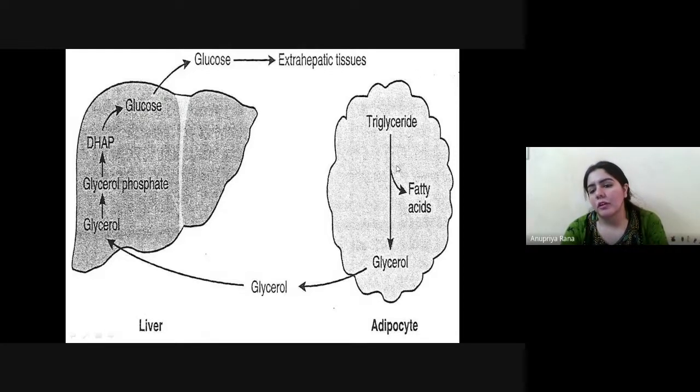Now this triglyceride is converted into glycerol. Now this glycerol will go into the liver cell. Why are they all going to the liver cell? Because one substrate, glucose 6-phosphate, is present inside the liver. That's why everything has to come to the liver to make the glucose.